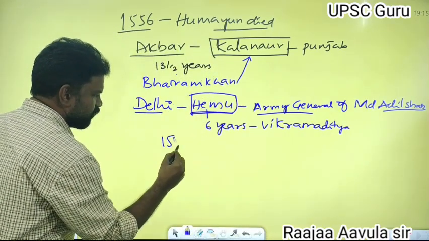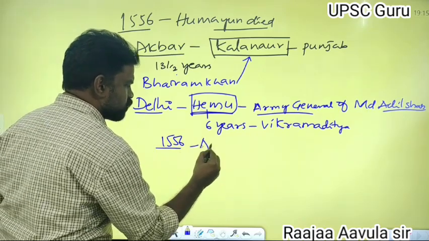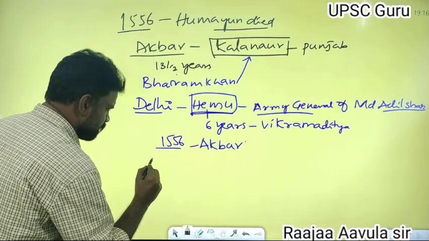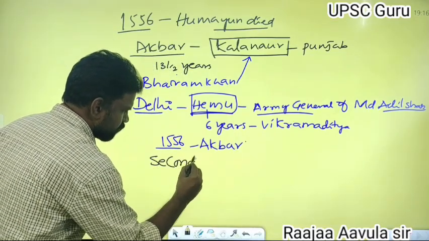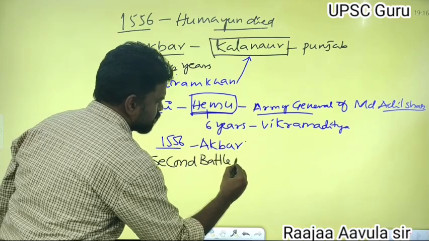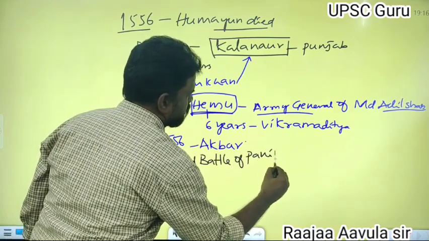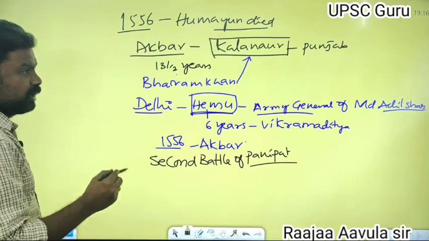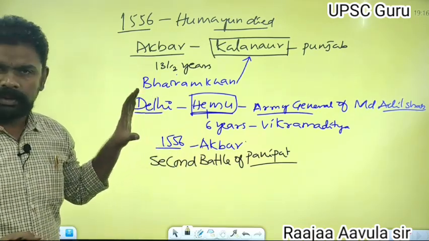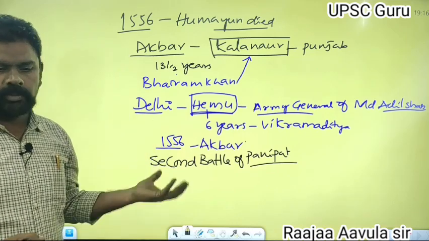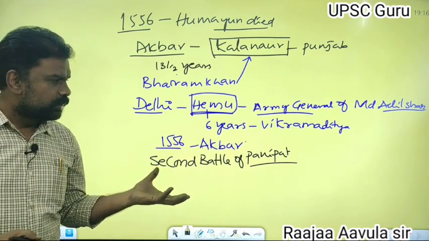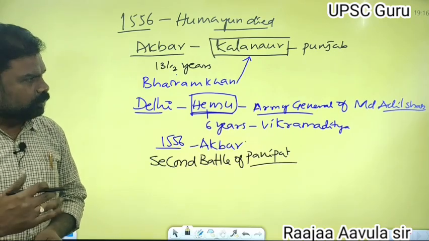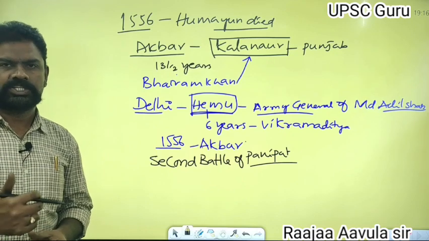Finally, in 1556, Akbar waged war with Hemu. That is the Second Battle of Panipat. In the Second Battle of Panipat, Akbar defeated Hemu and restarted the Mughal Empire. Akbar founded the Mughal Empire. From here onwards, we can discuss Akbar's early life and Akbar's rule in the next class.